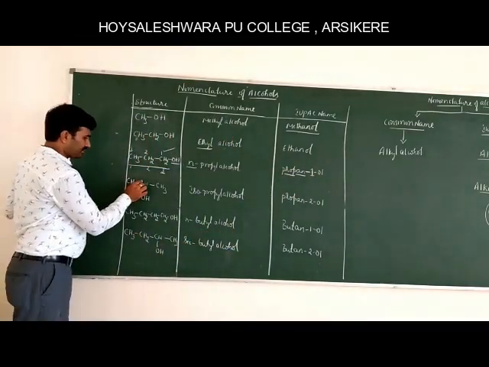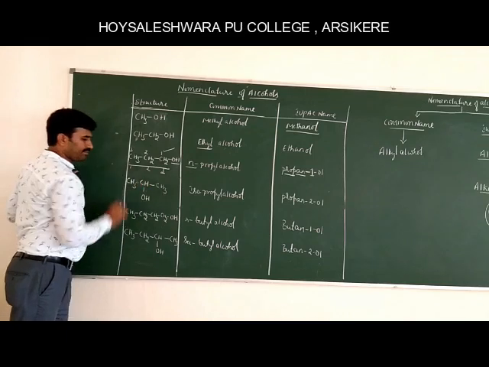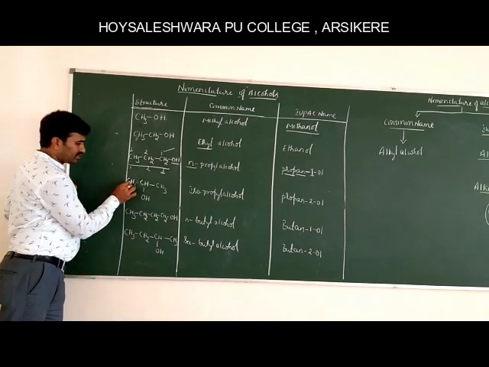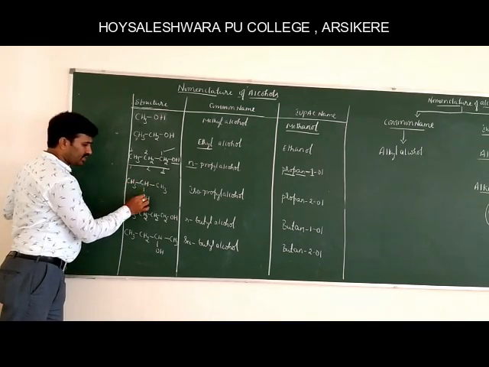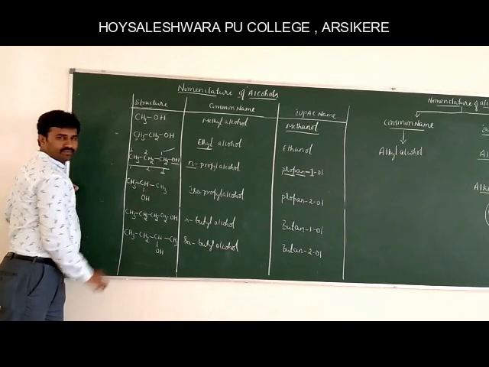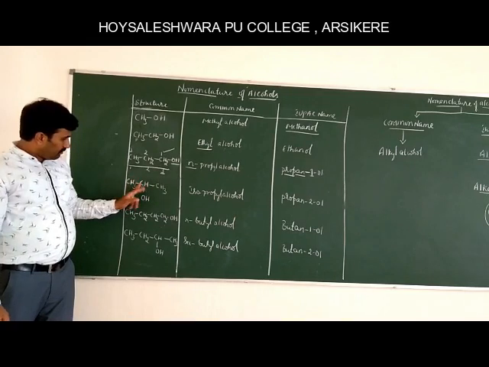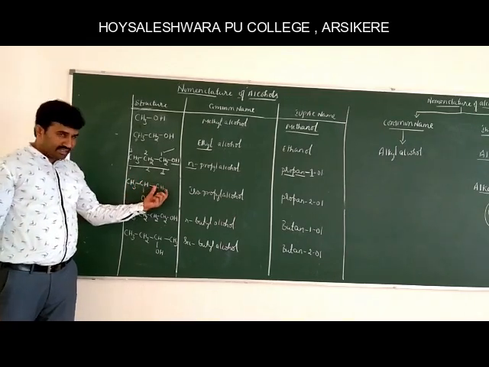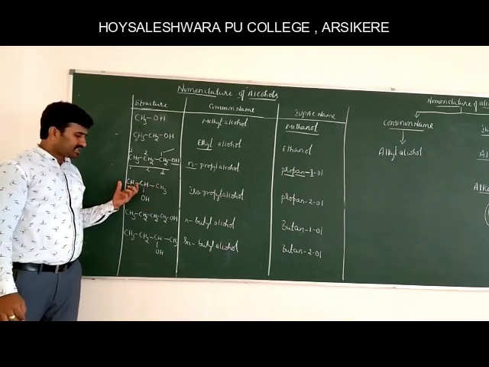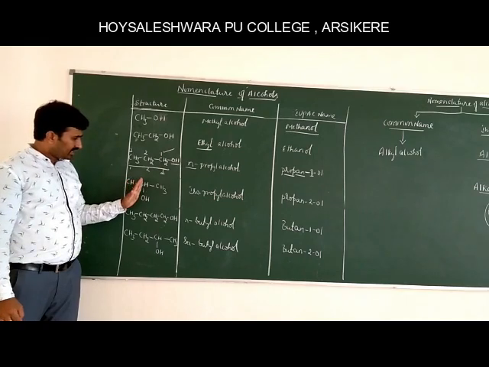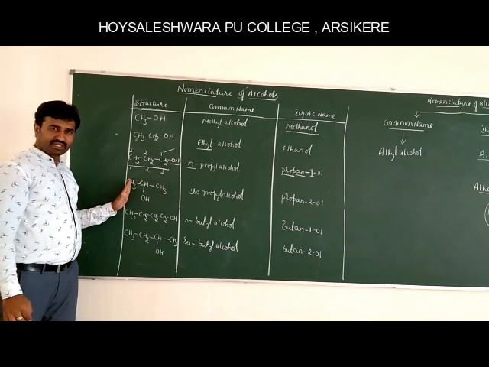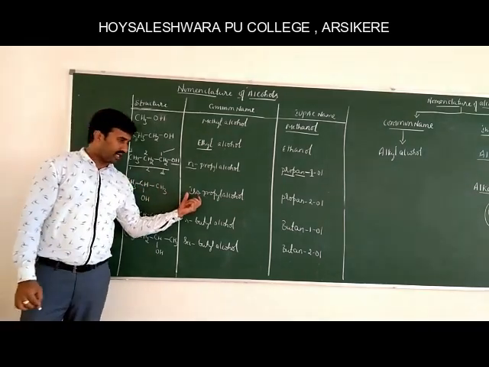And the next example is CH3CH(CH3)OH. The common name for this compound: on this carbon atom, this side is methyl, this side is methyl. We say that on the carbon atom both similar groups are attached, therefore we use iso.